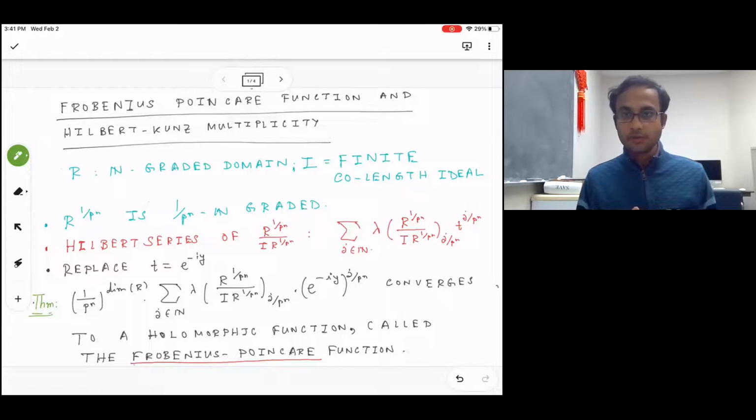I'm a fifth year PhD student of Karen Smith at Michigan. So I'm broadly interested in commutative algebra and algebraic geometry. So most recently, I have been thinking about something called Hilbert-Kunz multiplicity.